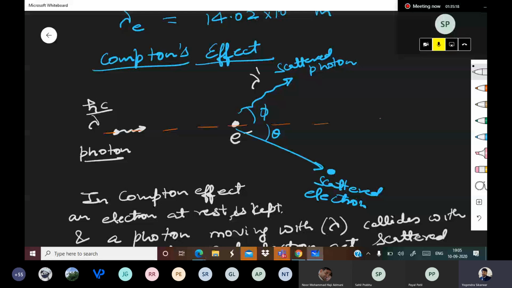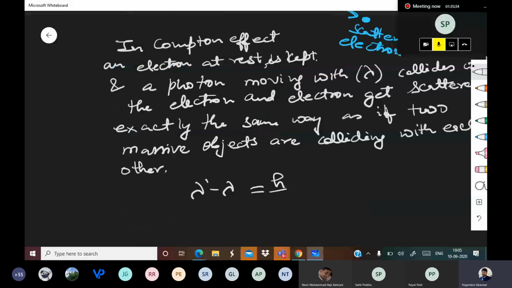The incident photon has wavelength lambda and the scattered photon has lambda dash. So lambda dash minus lambda is equal to h upon m naught c into 1 minus cos phi. This is the formula.